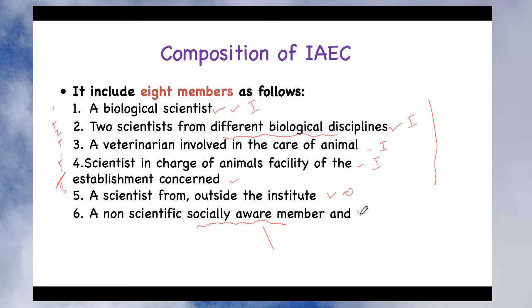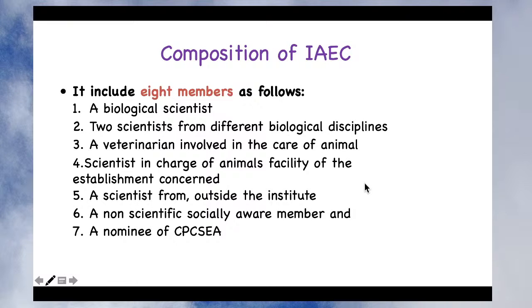This is the 6th person, and the 7th member is the nominee of the CPCSEA. It is again from outside, so I have written O here. So about 3 are from outside the institute, and the last one is the link nominee. One member is the link nominee, although I have not mentioned it here, and he is also part of the CPCSEA, and also part of the Institutional Animal Ethical Committee. So 5 members are from inside the institute, and 3 members, that is 5, 6, 7, are from outside the institute.